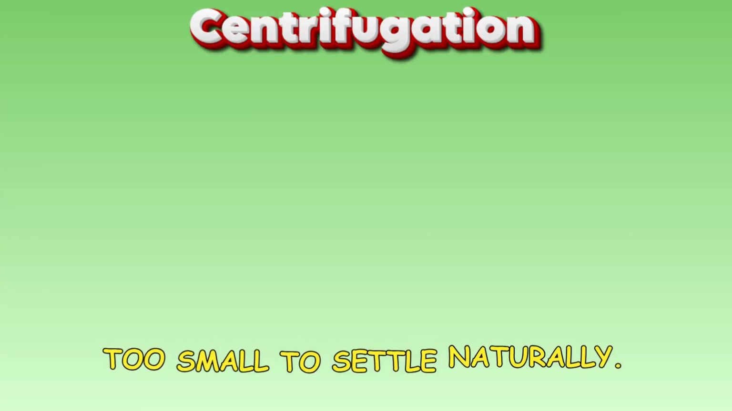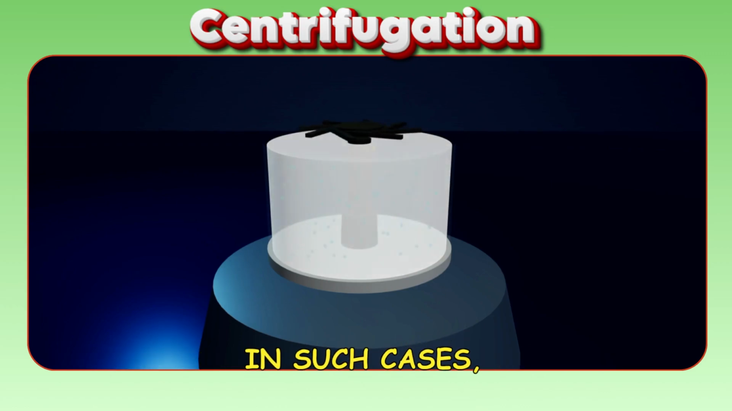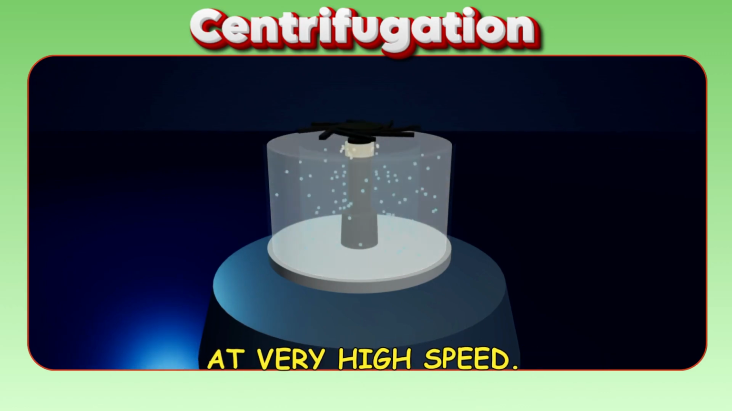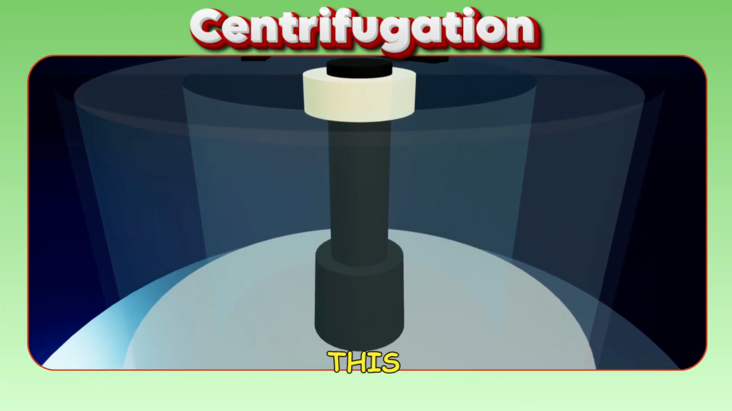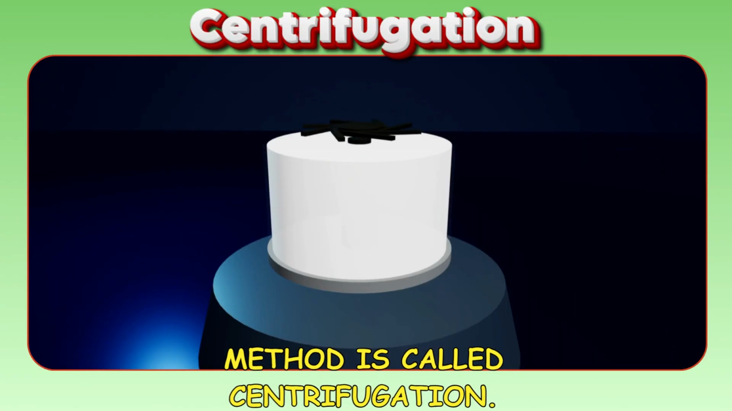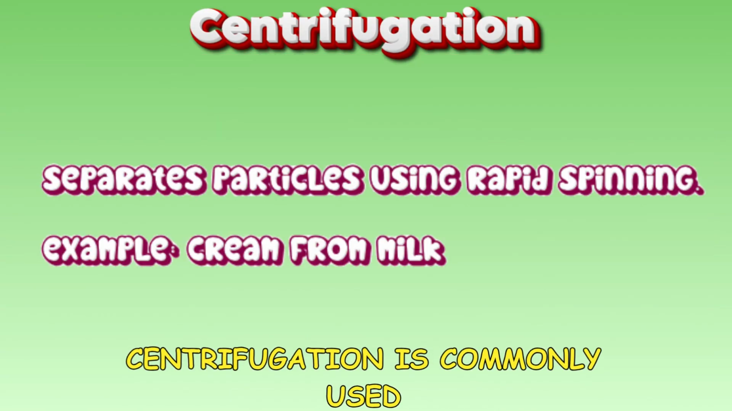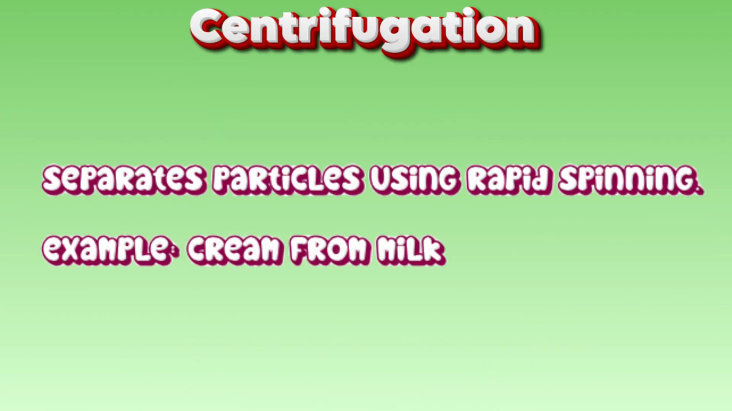Sometimes particles are too small to settle naturally. In such cases, the mixture is rotated at very high speed. The heavier particles move outward and separate. This method is called centrifugation. Centrifugation is commonly used to separate cream from milk.